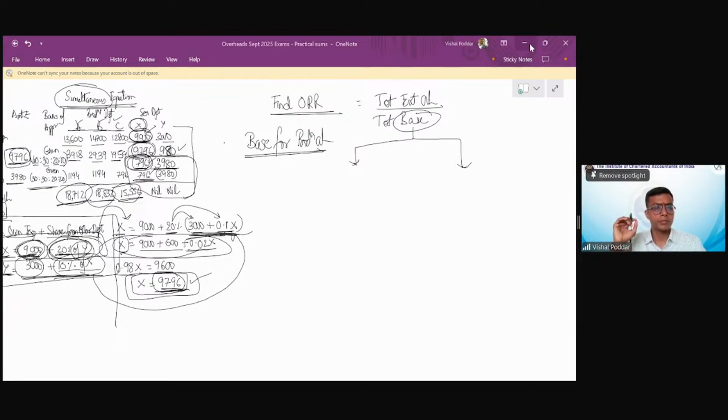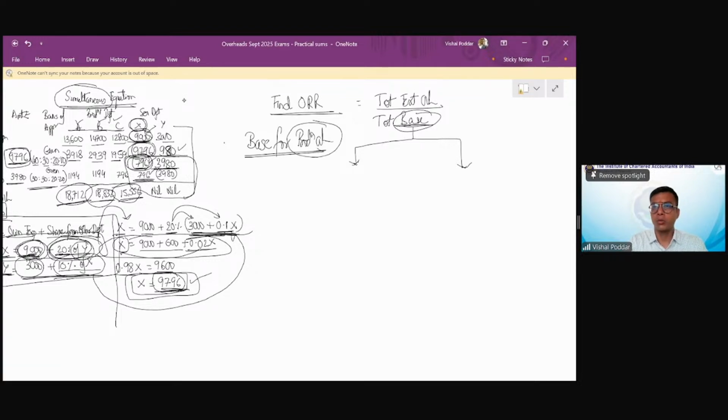So let me take ahead. We have only some part left in this topic. Let us complete that. So now I'm explaining to you what would be the base. Now base for what? Base for production overheads. Now what I'm trying to explain, please understand.